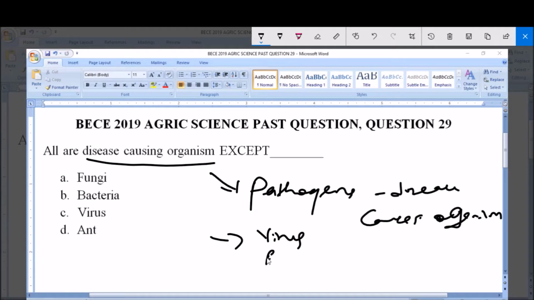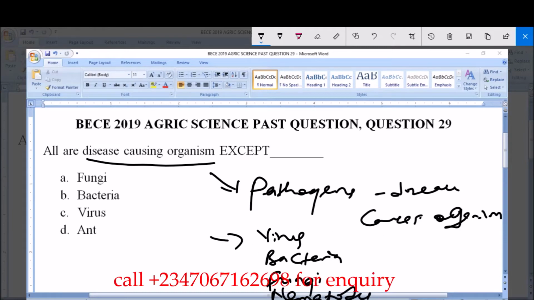We have the bacteria that cause bacterial diseases. We have the fungi that cause fungal diseases. We have the nematodes. These ones are worms also that cause diseases in both plants and animals. So these are the basic pathogens, disease-causing organisms.